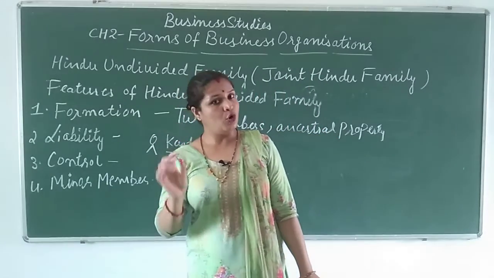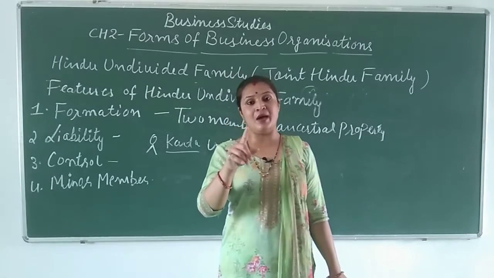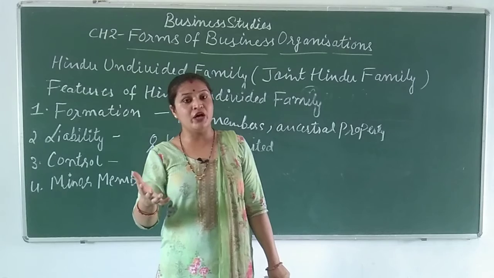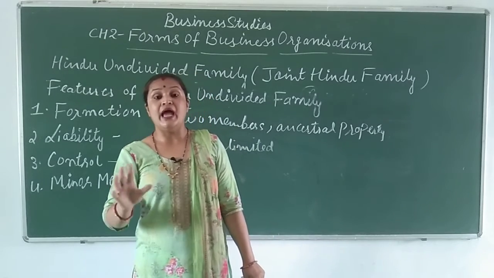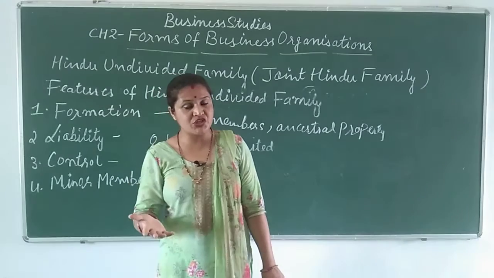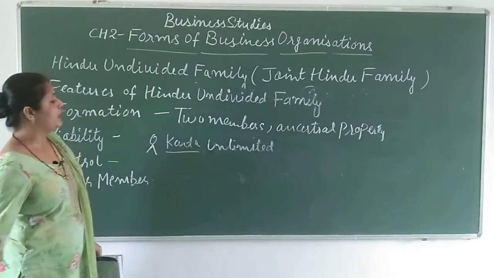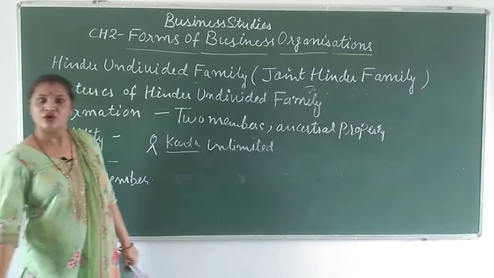The head of the family, we call him karta. He will form the organization, and he will take all the decisions. So this is called joint Hindu family business.